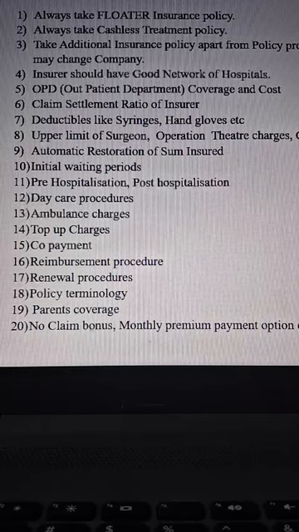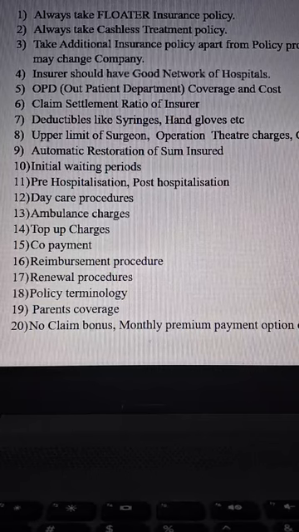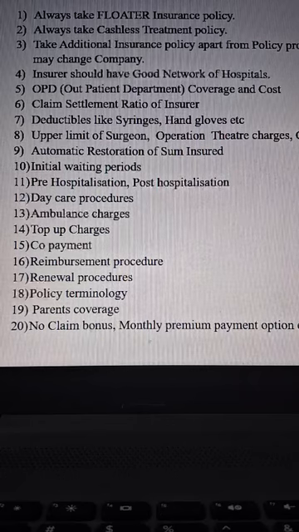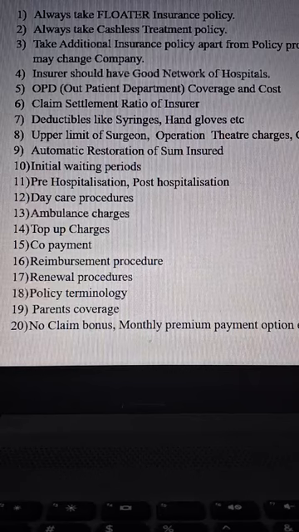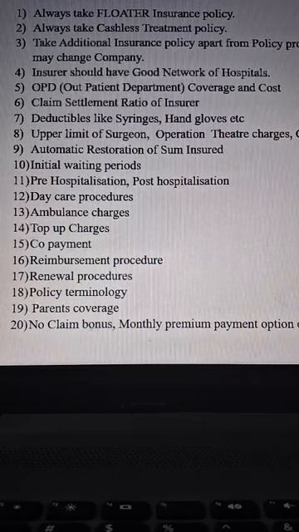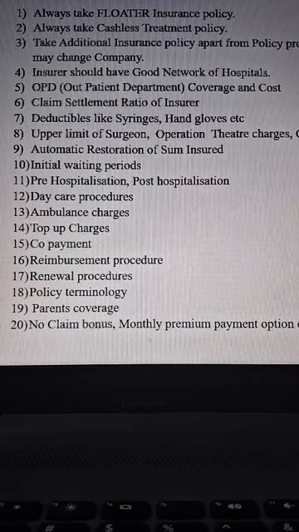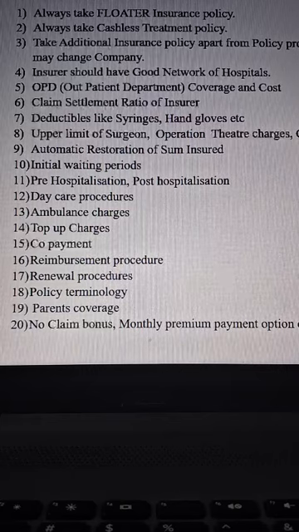And top-up charges. Instead of taking a 10 lakh policy, 5 lakhs basic sum assured and 5 lakhs top-up, or 10 lakhs basic sum insured and another 10 lakhs top-up, or 5 lakhs top-up, based on your requirements, family needs, age of the family members, please take a proper decision.